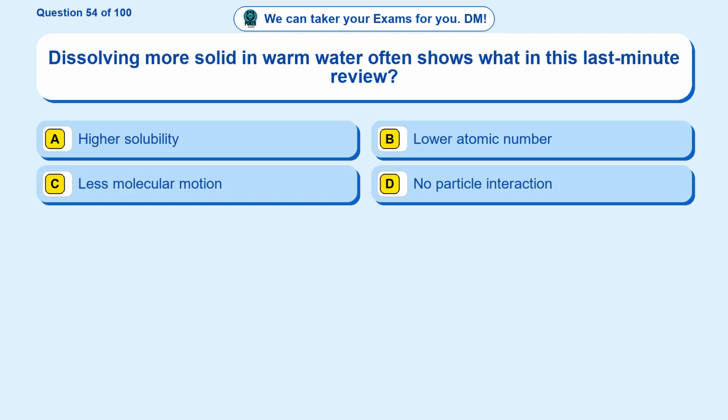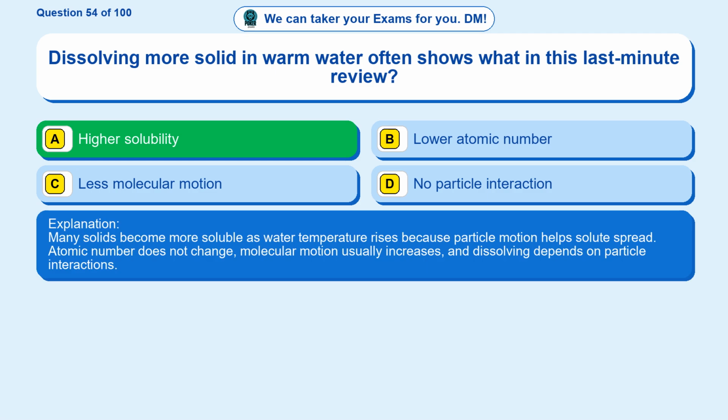Question 54. Dissolving more solid in warm water often shows what in this last-minute review? Option A, higher solubility. Option B, lower atomic number. Option C, less molecular motion. Option D, no particle interaction. The correct answer is option A, higher solubility. Many solids become more soluble as water temperature rises because particle motion helps solute spread. Atomic number does not change, molecular motion usually increases, and dissolving depends on particle interactions.